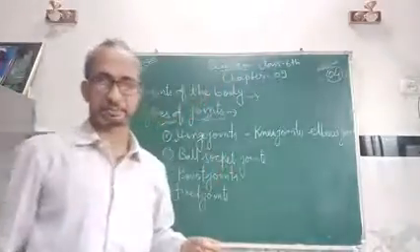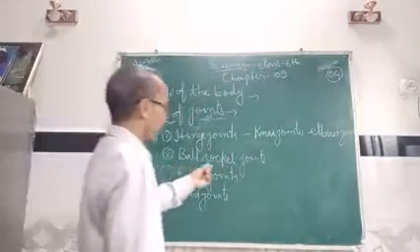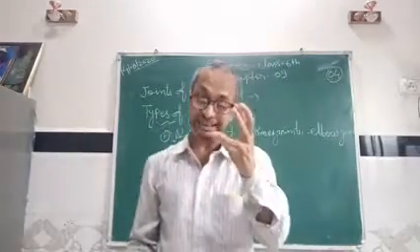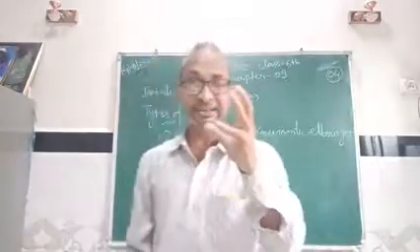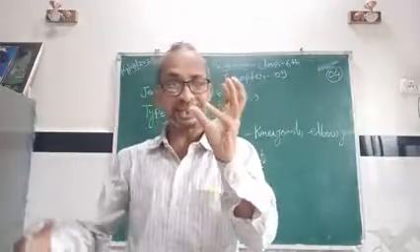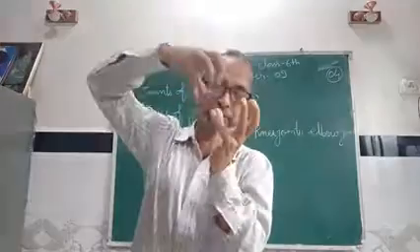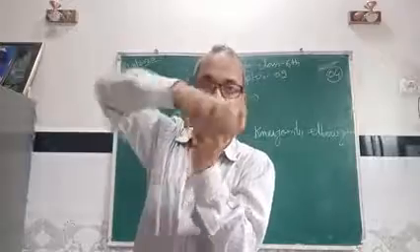After hinge joints, next is the ball and socket joint. What is a ball and socket?